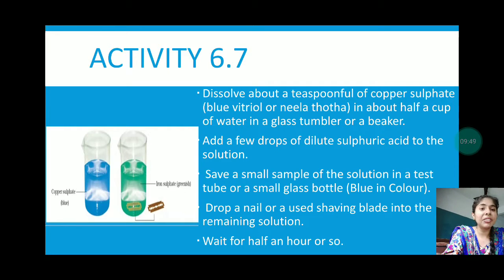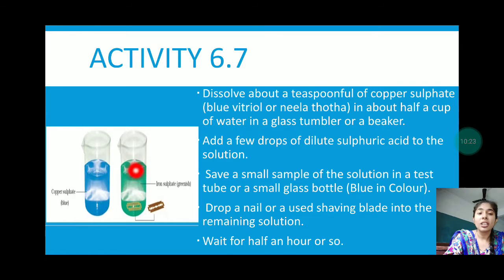By another activity, let us see what chemical changes occur in our environment. Suppose, as you can see, we have taken 2 beakers. In this we have added copper sulfate solution. We have prepared this copper sulfate solution, and now we will add this blade in this. First of all, you can see that this copper sulfate solution is blue in color, and after adding the blade, it turned into green color.